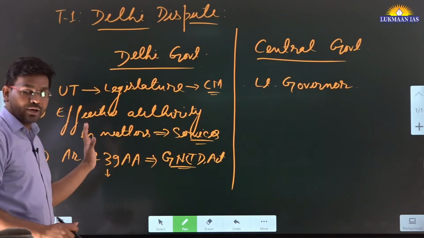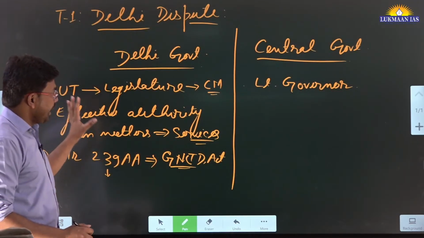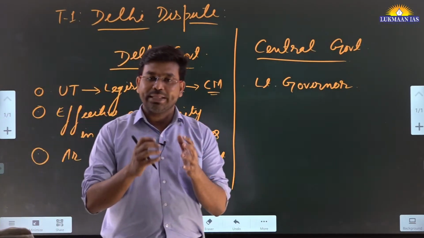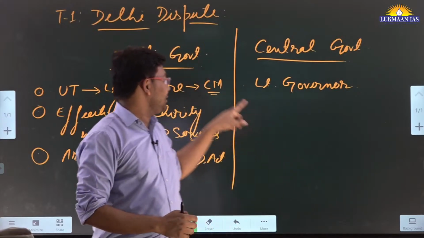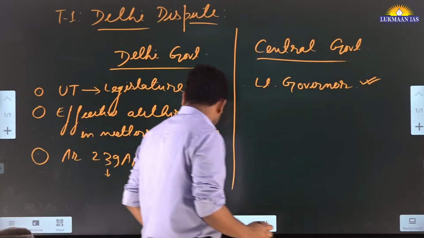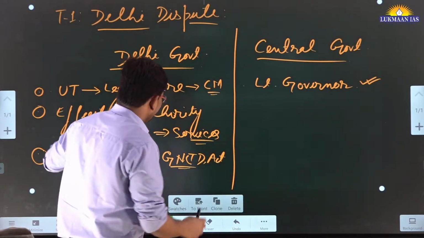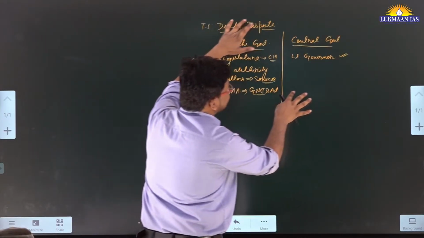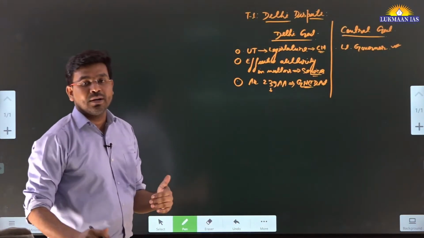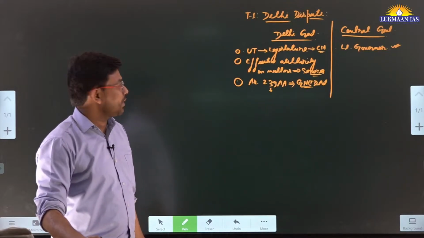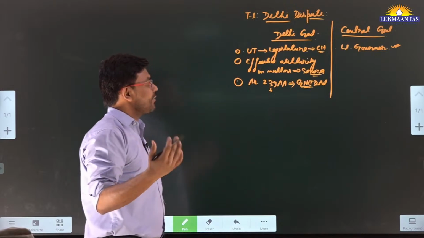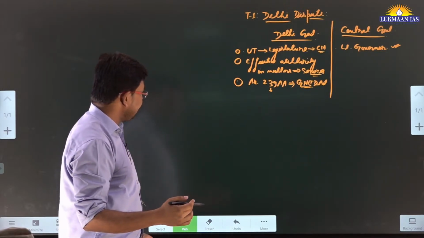So the Delhi government will have authority over it. Related to this, there has been a tussle between the Delhi government and the lieutenant governor, who is appointed by the central government, and this tussle is not new. It has been happening for 8 years, since the Delhi government came into power under Mr. Arvind Kejriwal. Both parties have been fighting over service matters.